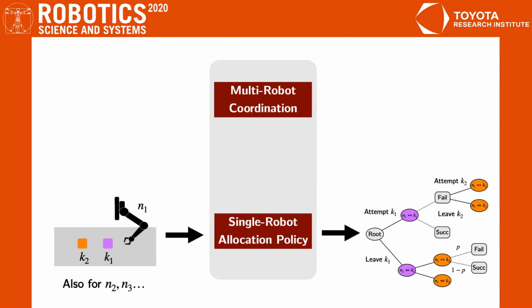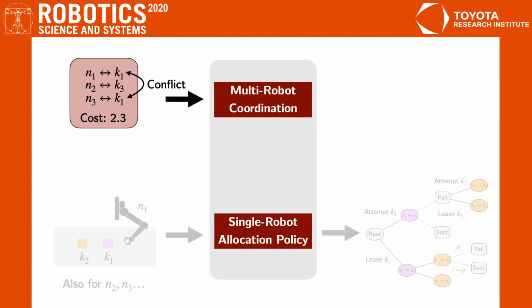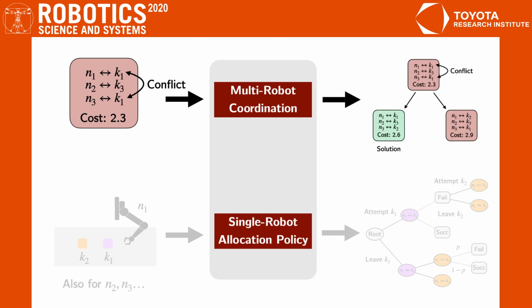Since the lower-level tree searches are run separately per robot, also for N2 and N3 and so on, conflicts may arise due to multiple robots attempting the same task in overlapping windows. Breaking such ties arbitrarily could yield poor quality allocations. Therefore, at the higher level, our algorithm coordinates the allocation policies of each robot using optimal conflict resolution logic adapted from the path planning community. The higher and lower levels work repeatedly to obtain a conflict-free multi-robot allocation.